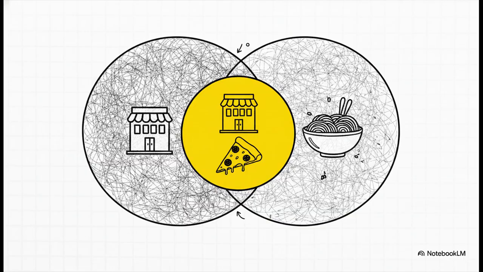Description logics give us a really clean way to define all these categories. Take a look at this formula. It defines an Italian restaurant. It asserts that an Italian restaurant is subsumed by the category restaurant, and it intersects with things that definitively have the cuisine Italian. It's a hyper-precise, machine-readable definition that says, to be an Italian restaurant, you must be a restaurant, and you must serve Italian food.